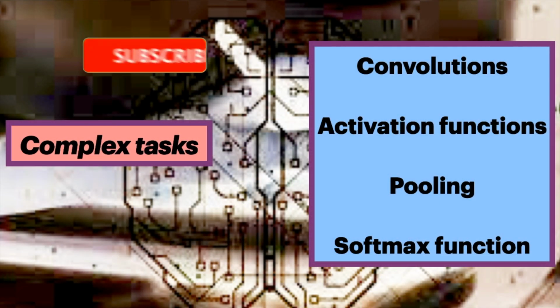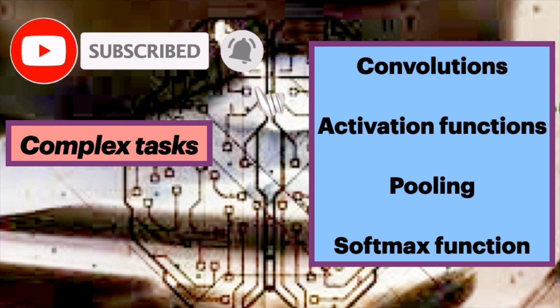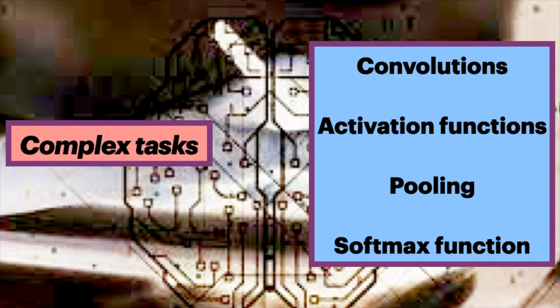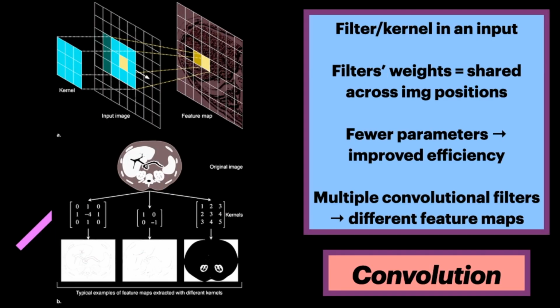Complex tasks such as image classification within an efficient model architecture are addressed based on the following components: convolutions, activation functions, pooling, and softmax function. For each neuron to consider each pixel of a 512 by 512 image as input values to a neural network, an enormous amount of computer memory would be required. Instead, only the parameters of specialized filter operators called convolutions are learned.